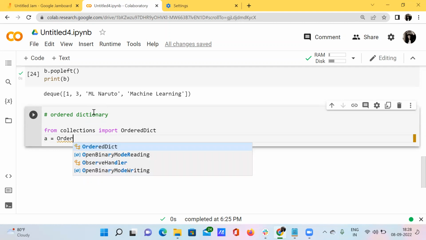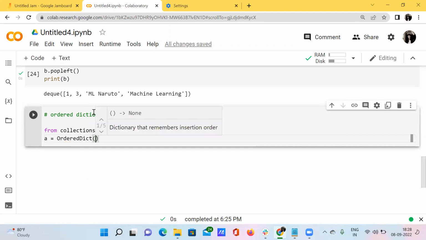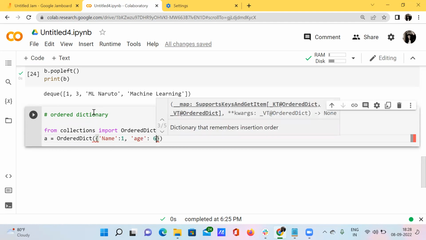Now I'm creating a variable a, and using this OrderedDict, inside it I'm creating a dictionary with the key name. For this particular key I am assigning, let's say, 1. And for the key age, I'm assigning 6.